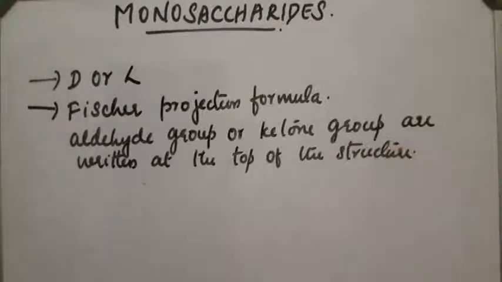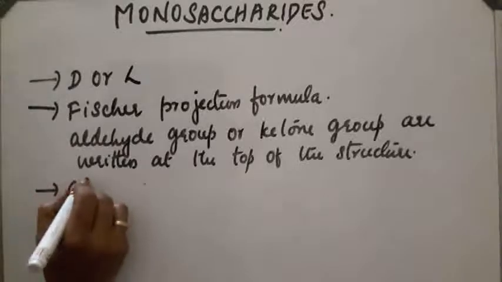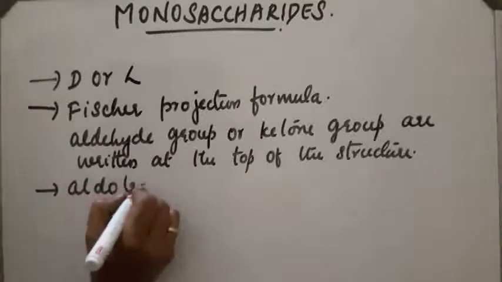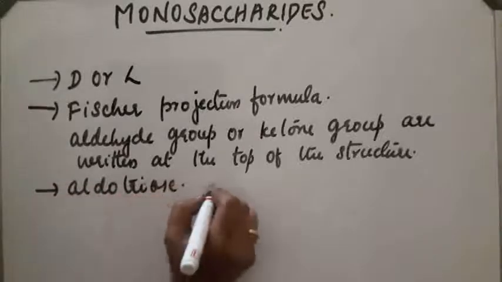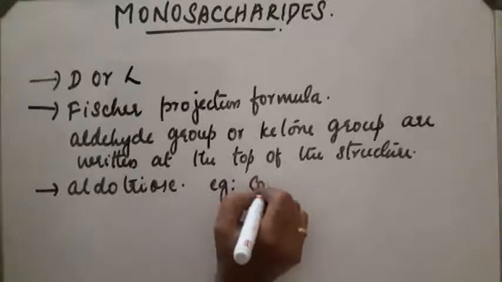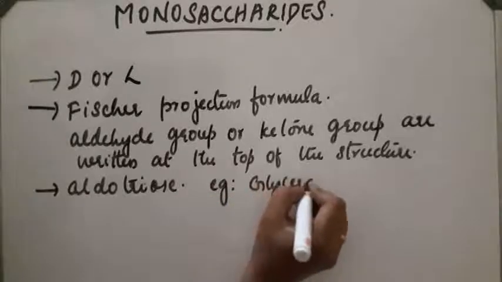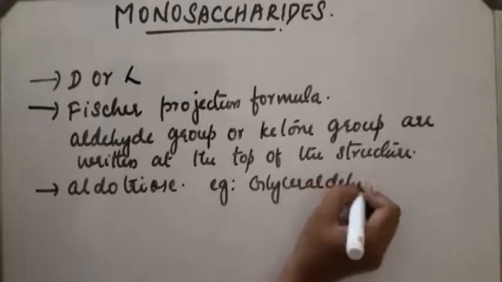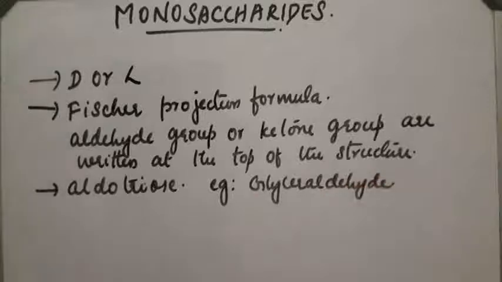The simplest of these monosaccharides are aldotrioses, for example glyceraldehyde, which is the simplest of the monosaccharides.